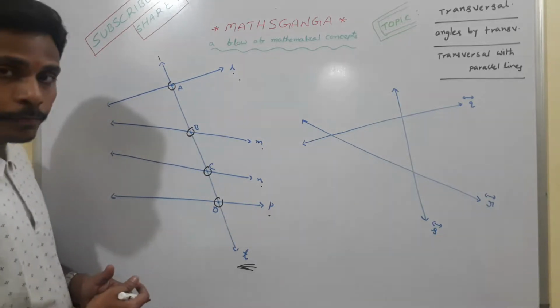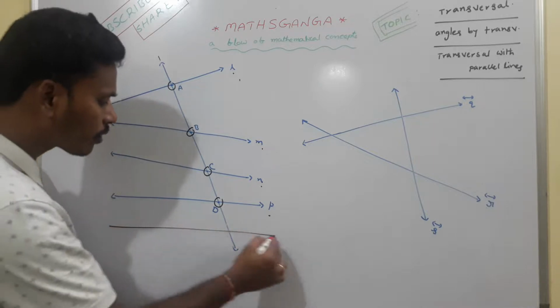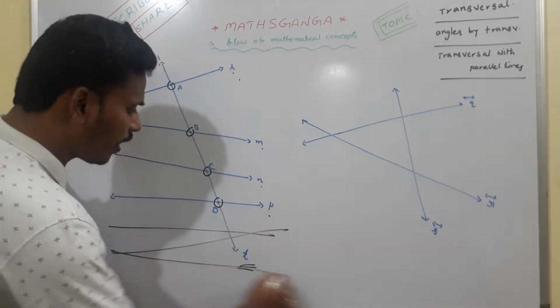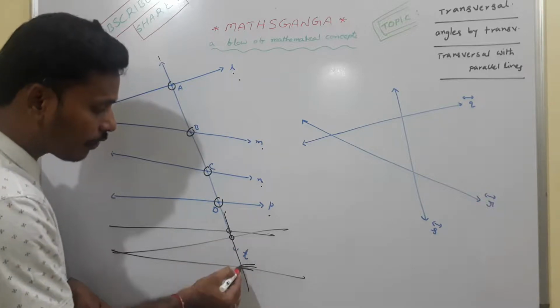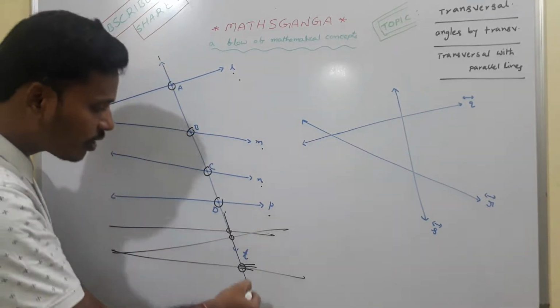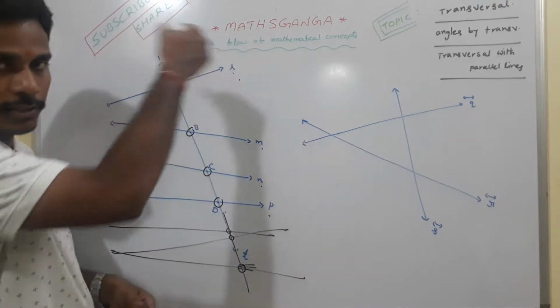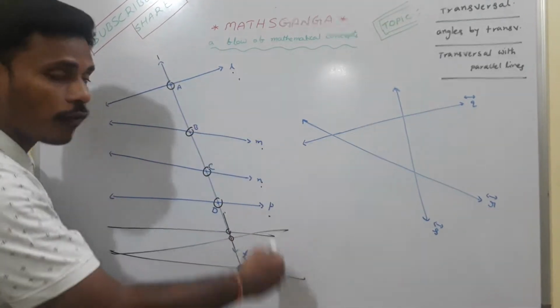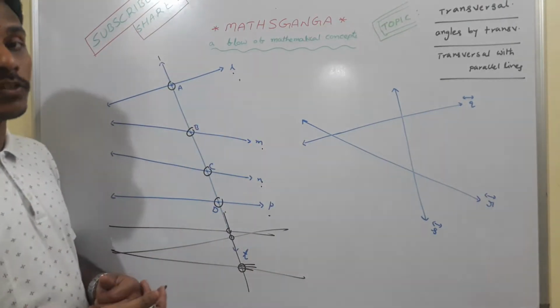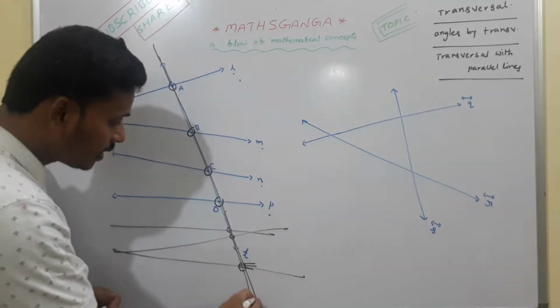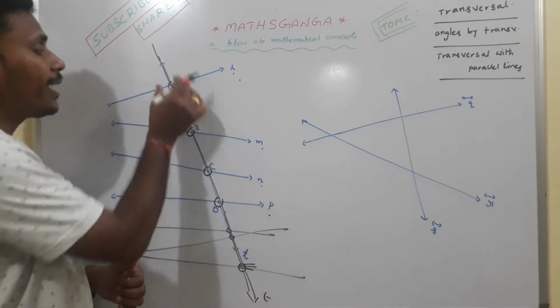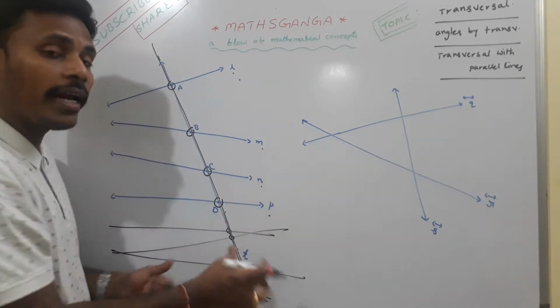Suppose if I take some more number of lines, if this transversal intersects all these lines at different points, then this T acts like transversal for all these lines. And for a set of lines, there exist many number of transversals also. For all these lines, this line T is the transversal because it is intersecting all these lines at different points.